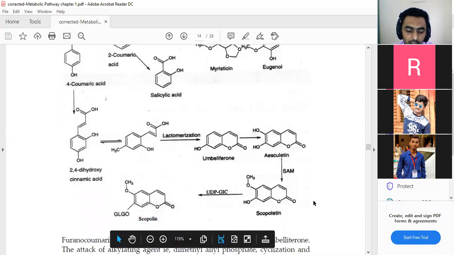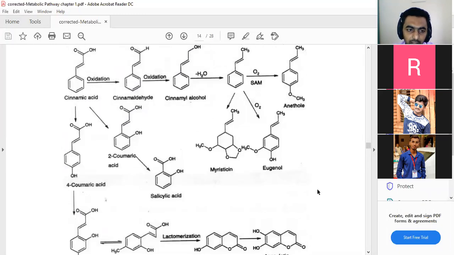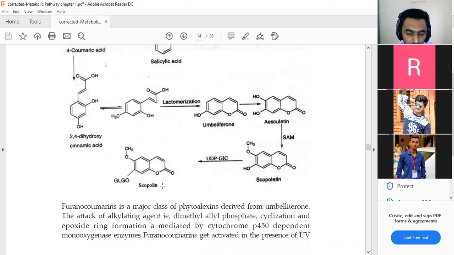So this is the biosynthesis of the coumarins, where the precursor compound is cinnamic acid and the last compound is scopoline. So these are the biogenesis of the coumarins. If you see in that biogenesis, we use the various umbelliferous families, and the umbelliferous family plays a crucial role in obtaining that new molecule.